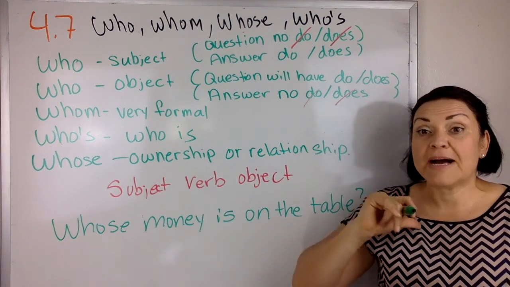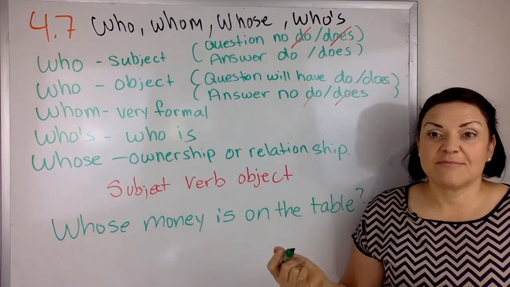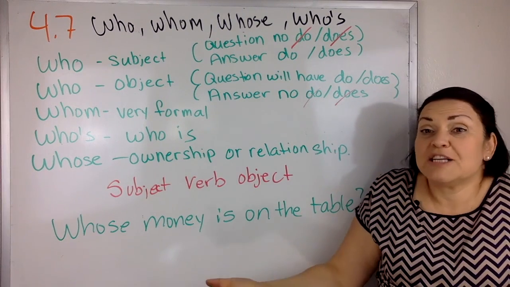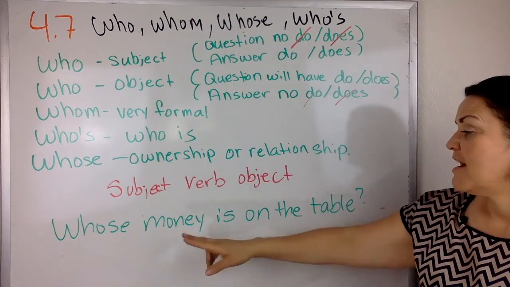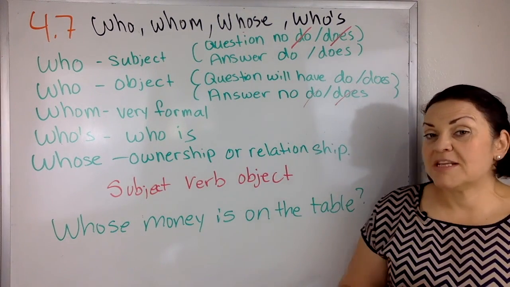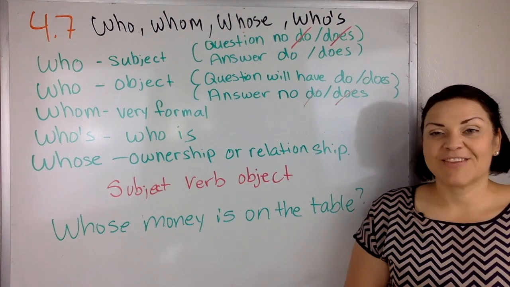Ownership. My money. Tom's money. Sarah's money. I don't know whose money, right? I don't know. So that one is whose money is on the table. Okay, let's practice.